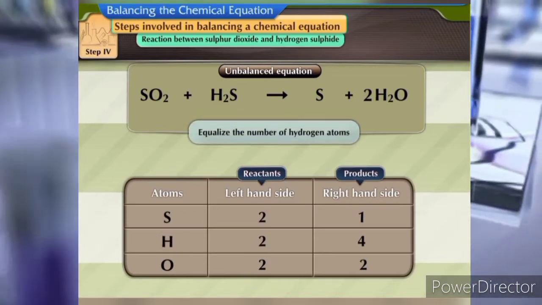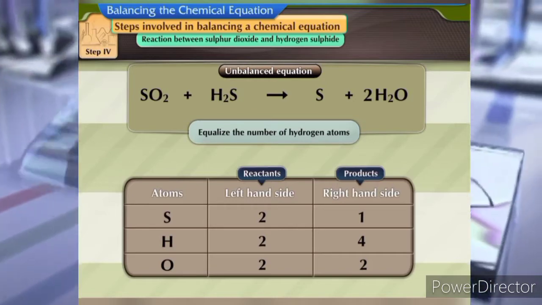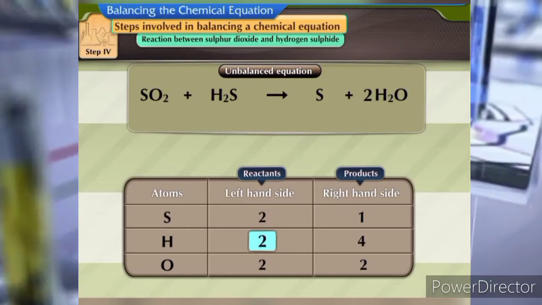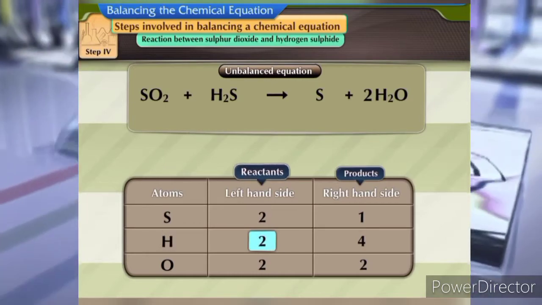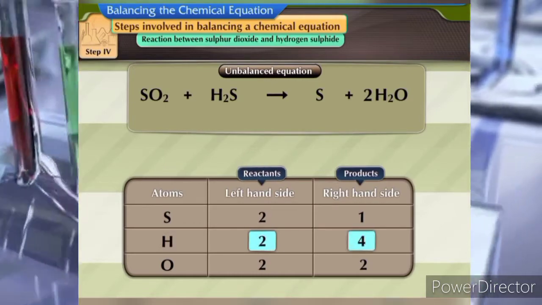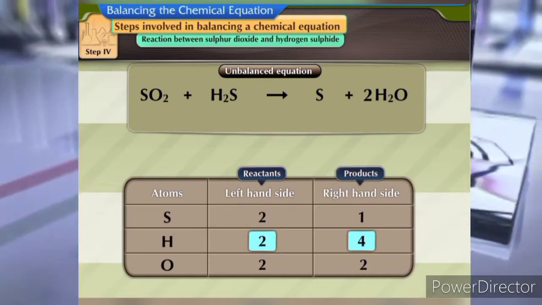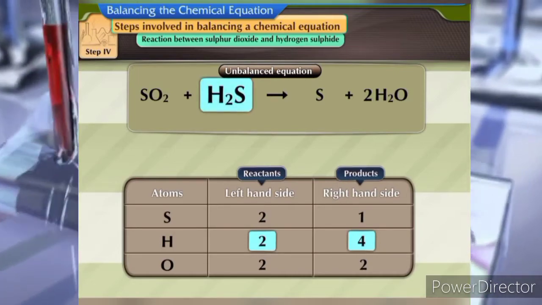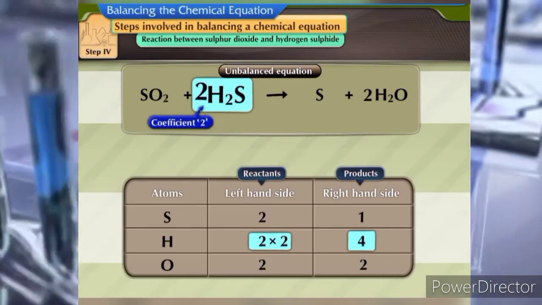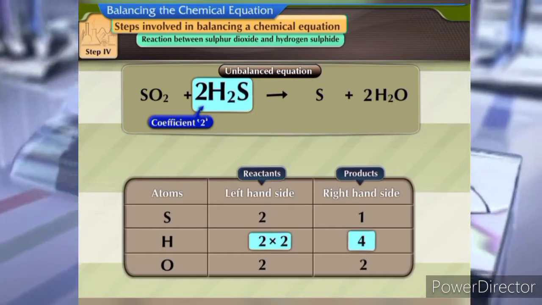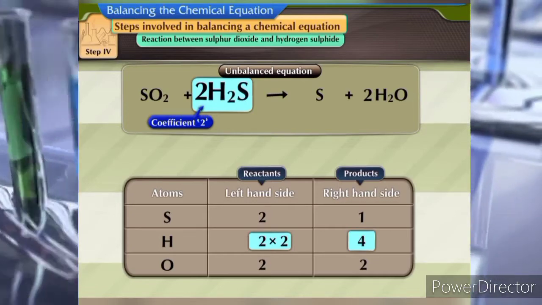Try and equalize the number of hydrogen atoms as we have done earlier using coefficients. There are two hydrogen atoms on the reactant side and four hydrogen atoms on the product side. The deficient side is therefore H2S. Put the coefficient 2 for the H2S molecule on the reactant side to balance the hydrogen atoms.